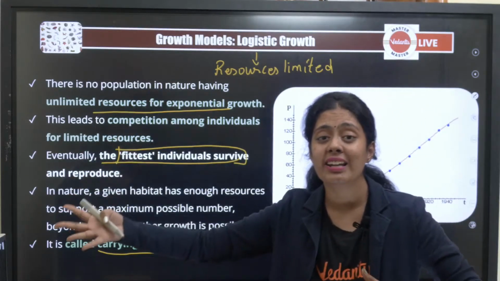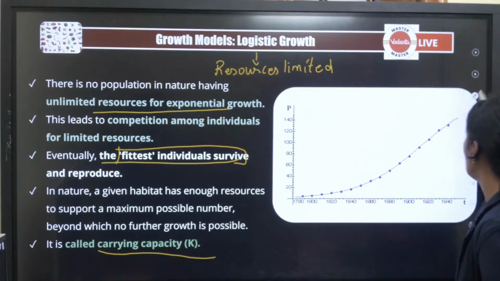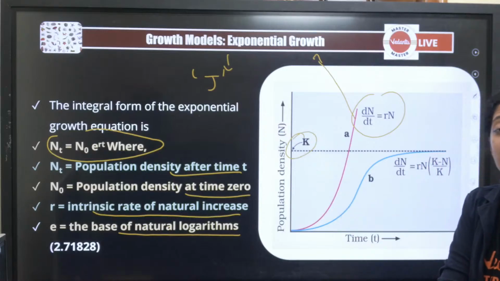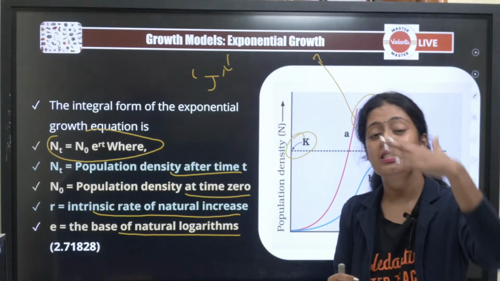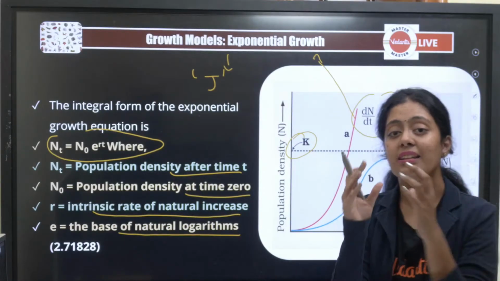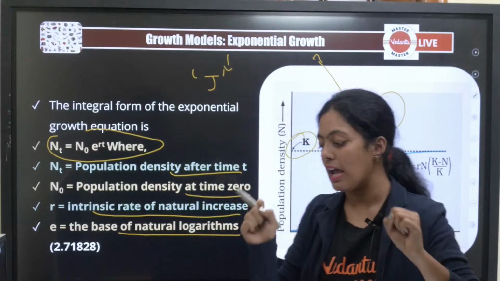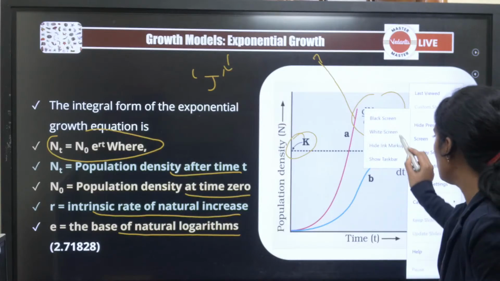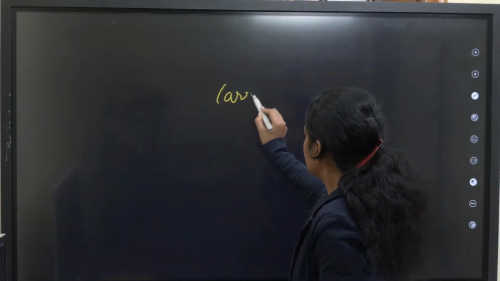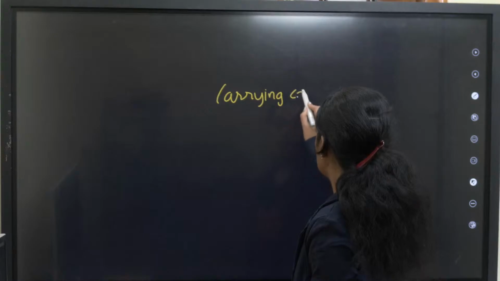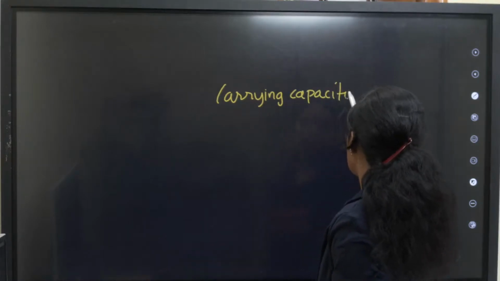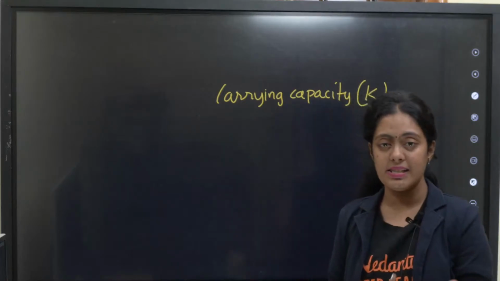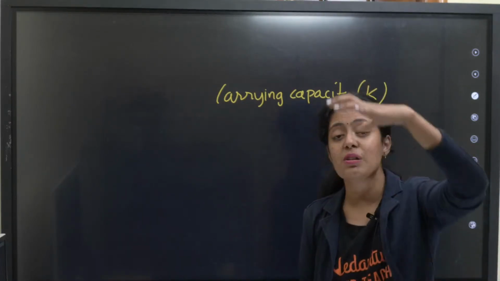Beyond that carrying capacity, the growth is going to remain constant. You can see here, this is the K. Population density, and it is the maximum population density that a particular area can withstand. Are you all understanding what carrying capacity is? I will write it and show you. Carrying capacity is denoted by the letter K. It is the maximum population density that can happen in a particular space.